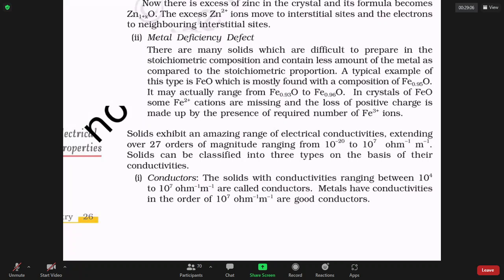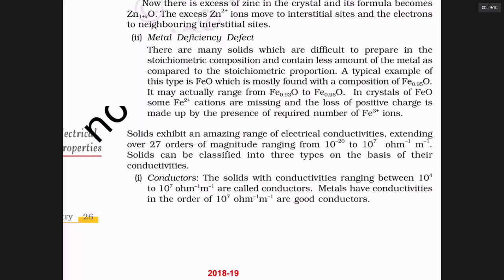Silver is one of the very good conductors. After silver, copper is a good conductor. After copper, aluminum is a good conductor. Then you are wondering, sir, if silver is a good conductor, why can't they use silver wire for street electrical connections? Why is silver not used?